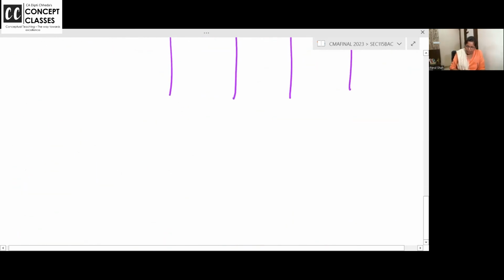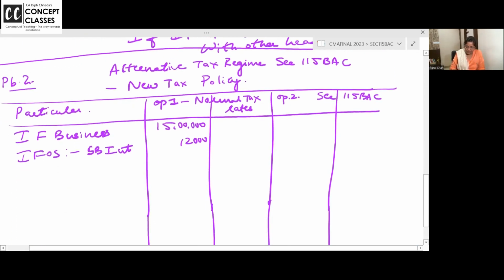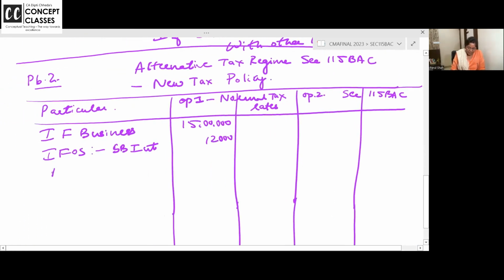Please write down, all of you. PPF interest, in the inner column we should write. How much have you received? 36,000. It is exempt. PPF interest is completely exempt from tax.